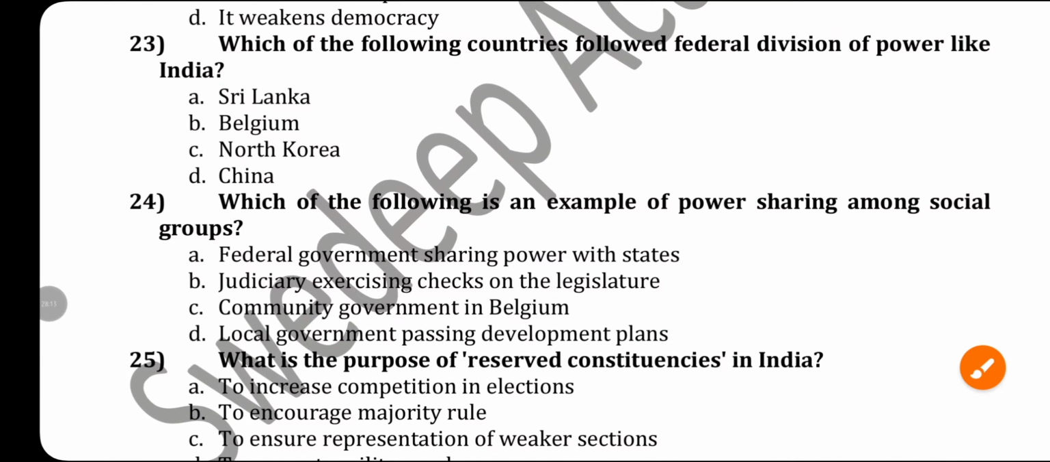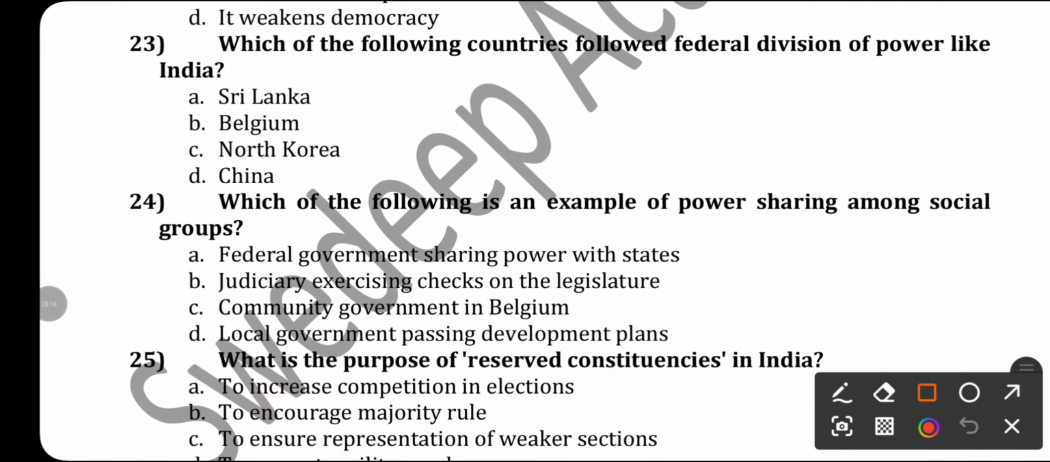Next question is, which of the following countries followed federal division of power like India? That is Belgium.